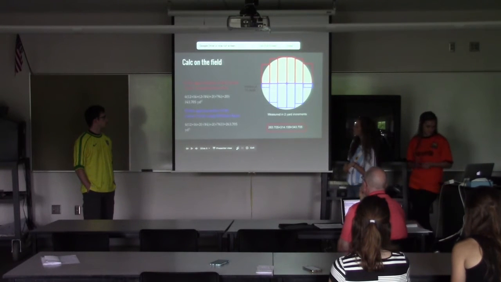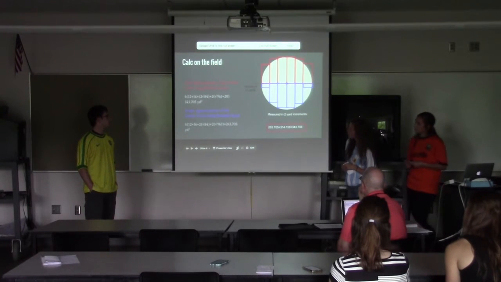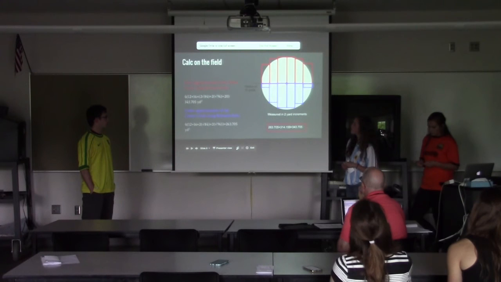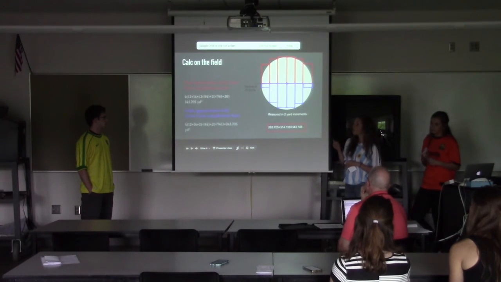So here we just wanted to figure out some of the measurements if we did calc on the field. So this is the center circle where games are started off, and it has a radius of 10 yards. So we wanted to see if we did an over approximation and an under approximation of it, which one would be more accurate.